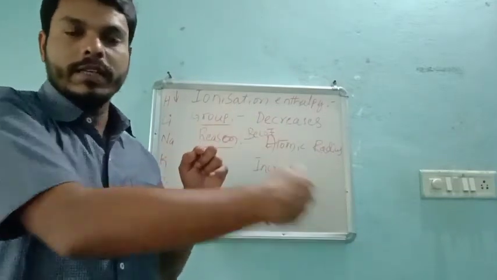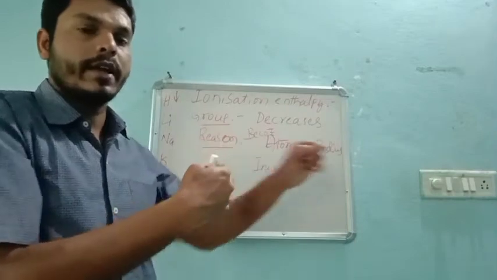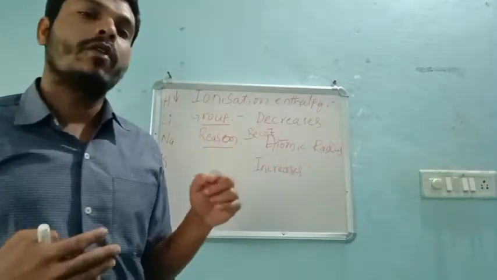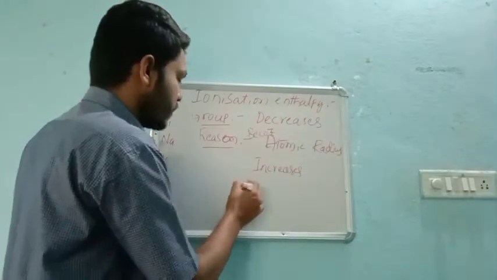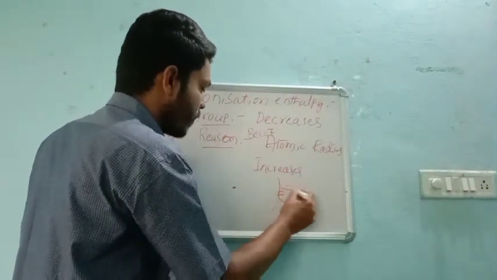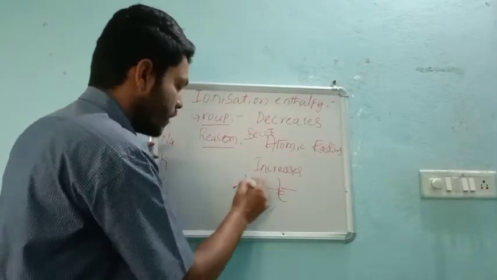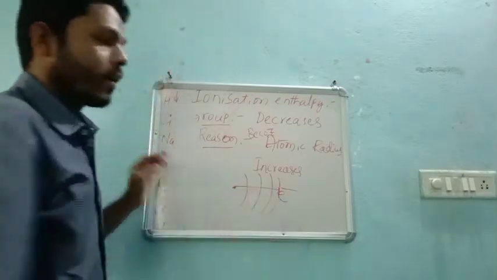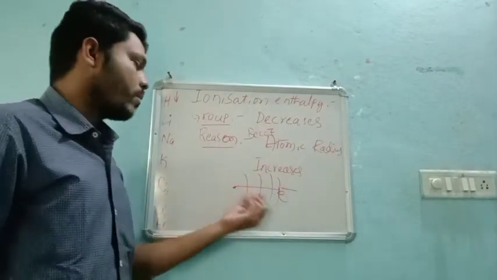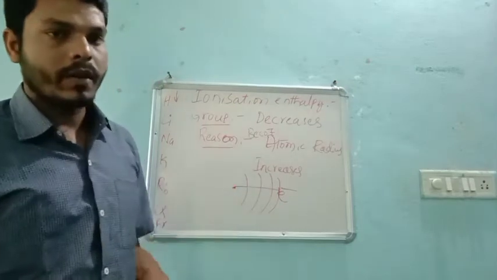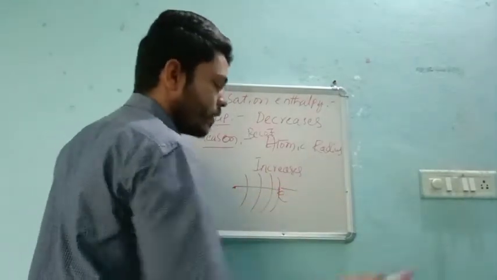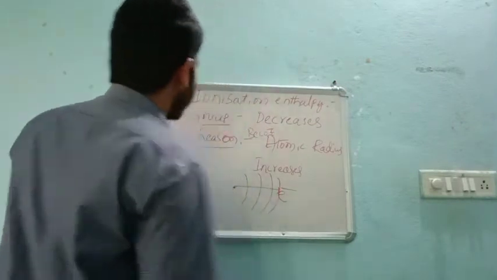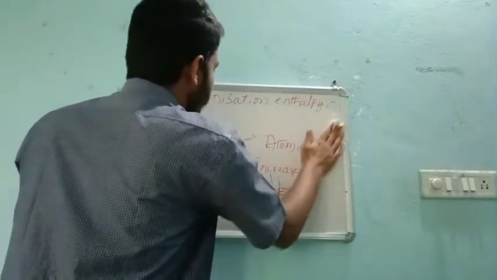So the electron, which is very far away from the nucleus, will not have so strong a bond with the nucleus. Then definitely we can easily remove this electron. So this is ionization energy in case of group.